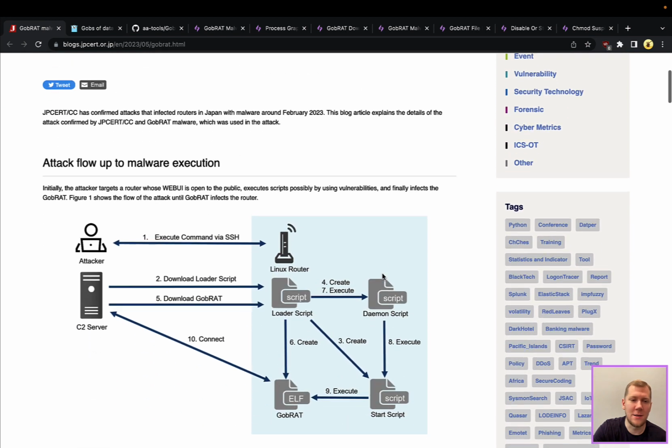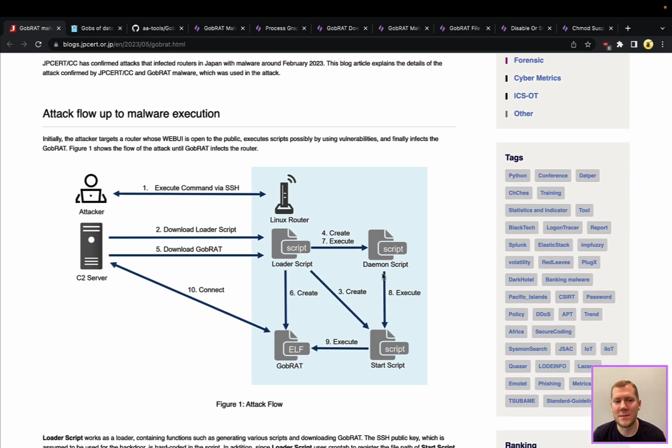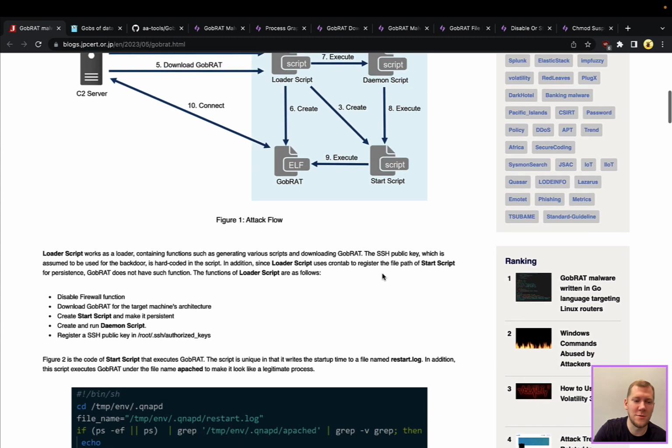We can see here some information about GobRAT from this intelligence, and you're going to see a lot of similarities to stuff we've talked about in the past with living off the land. I mean, the installation method is a bash script that's going to reach out, pull down the stage 2. It's going to establish persistence through a daemon. It's going to have its own startup methods. It's going to have some persistence techniques that they're going to use. So you're going to see things like registering a SSH public key under authorized keys.